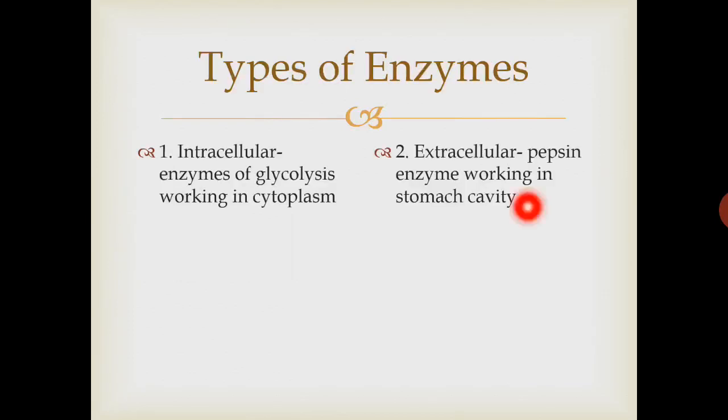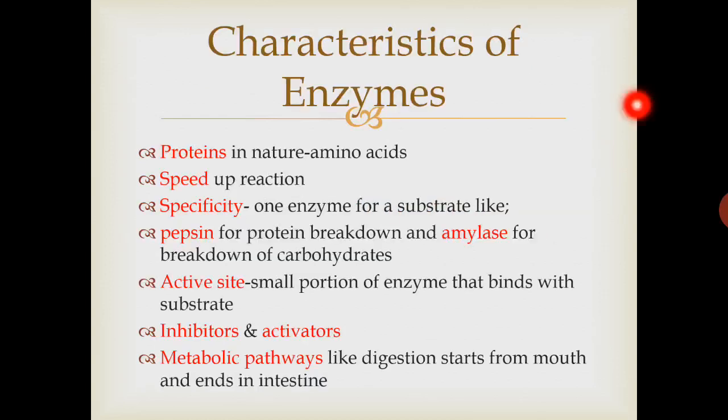There are two major types of enzymes: intracellular enzymes and extracellular enzymes. Intracellular enzymes are those enzymes that are produced inside the cell and used inside the cell, just like the enzymes of glycolysis that are present inside the cytoplasm. Extracellular enzymes are the enzymes that are present in different cavities in your body, just like the stomach cavity. Here is the enzyme pepsin, which is secreted in the stomach cavity for digestion of proteins.